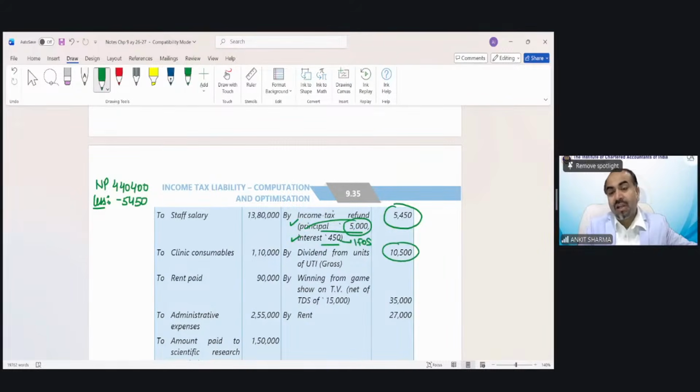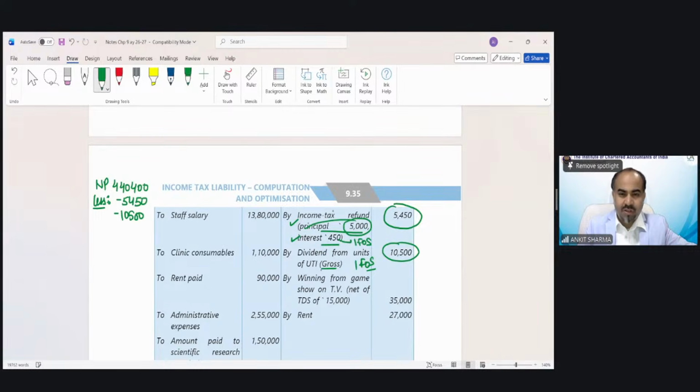Again, dividend should not be the part of my business, so I will remove this. And where does dividend need to be shown? Income from other sources. Because in this question, we have to calculate total income, so if you write it down, then when you complete the calculation of your PGBP income, you can see from the credit side where these incomes need to be taxed. So you will not forget that I have to tax these incomes also.